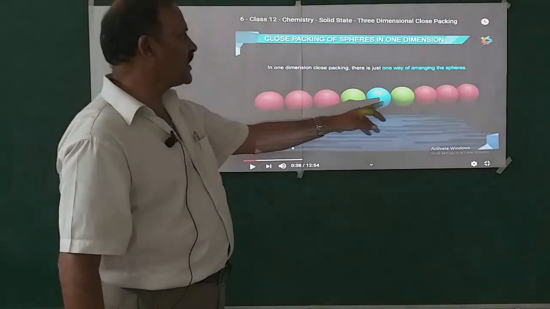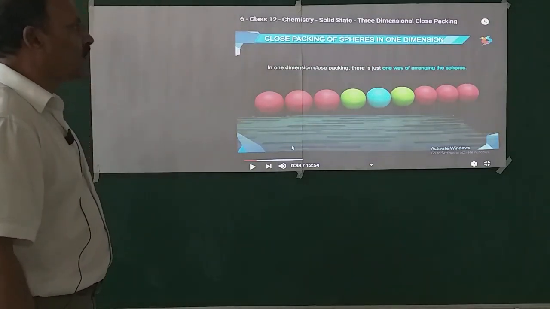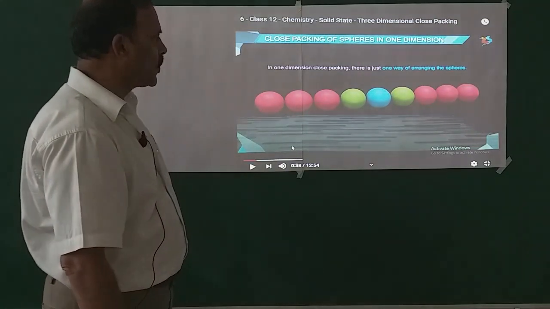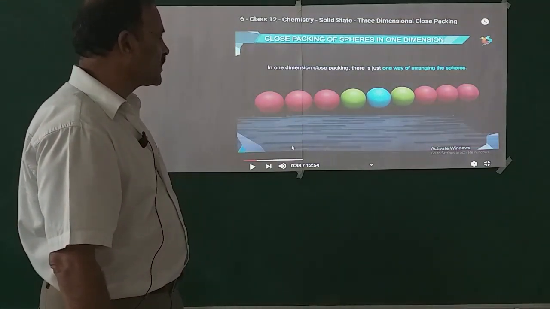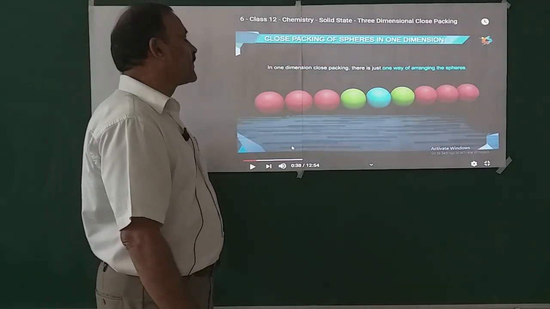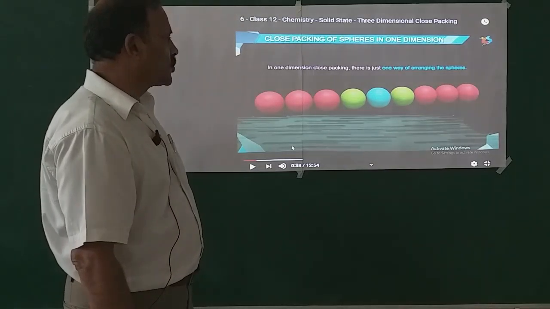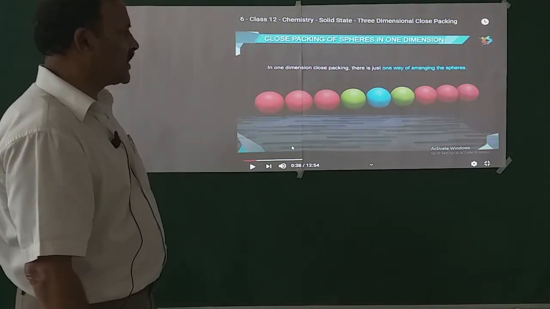There is only one way of arranging the spheres. The spheres are arranged in a row and each sphere is in contact with two other spheres. Therefore, the coordination number in one dimension is 2. This is called a row of spheres.